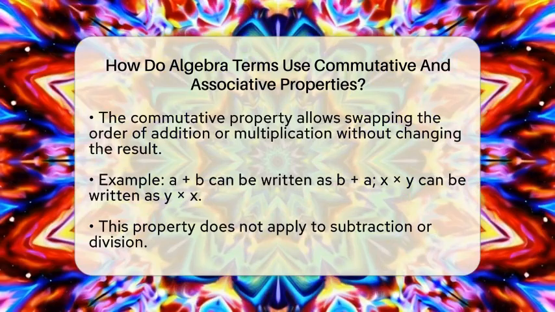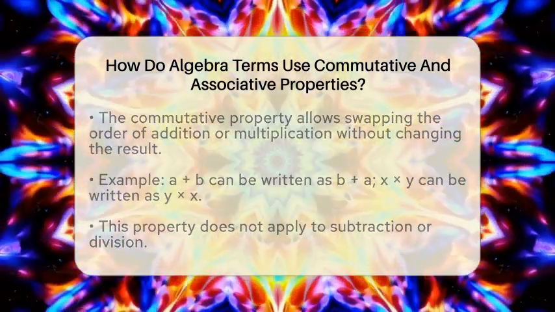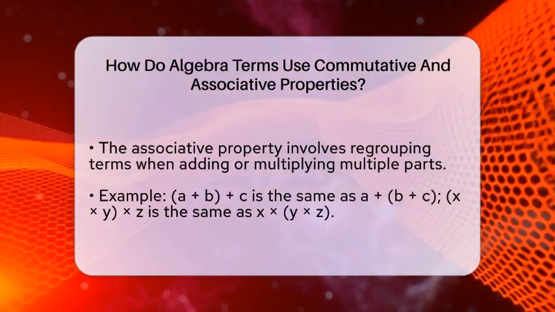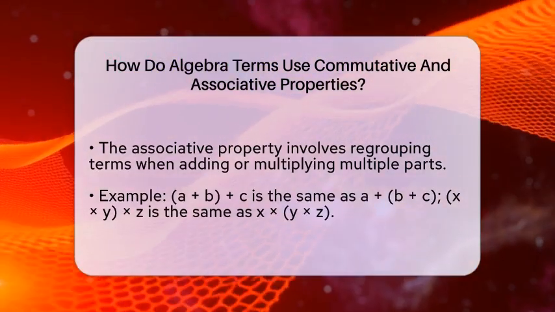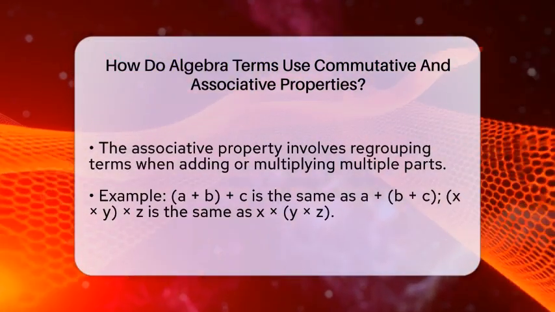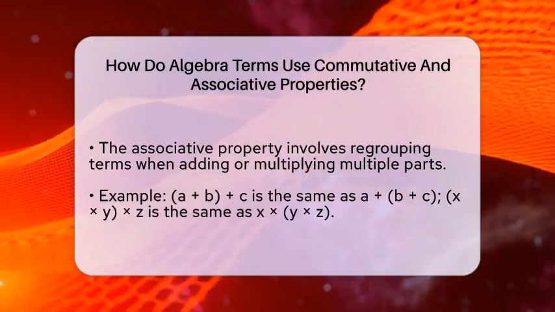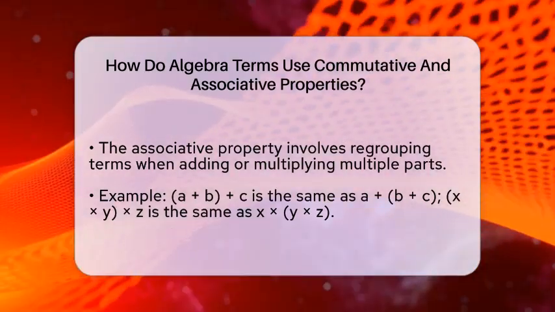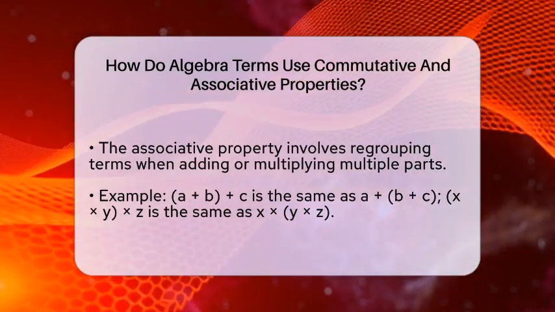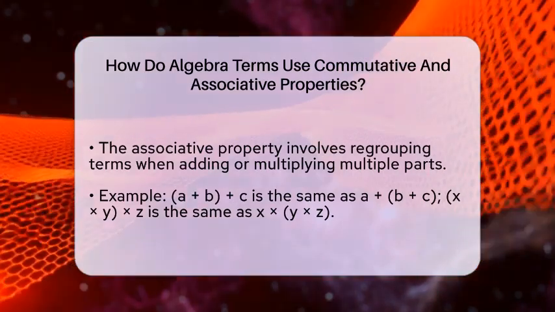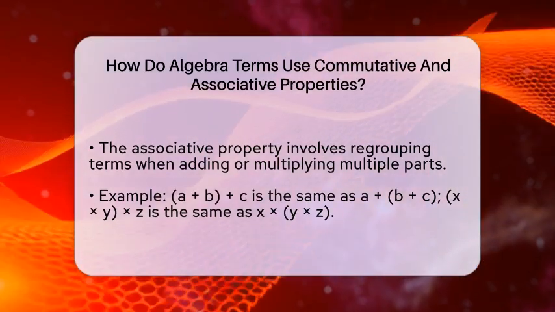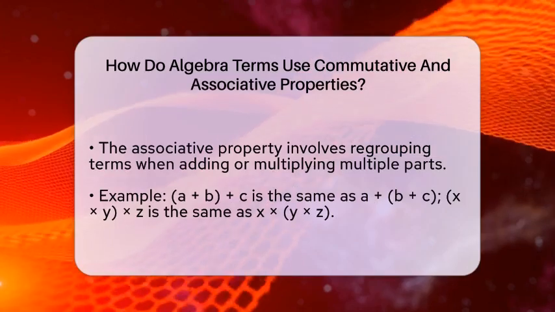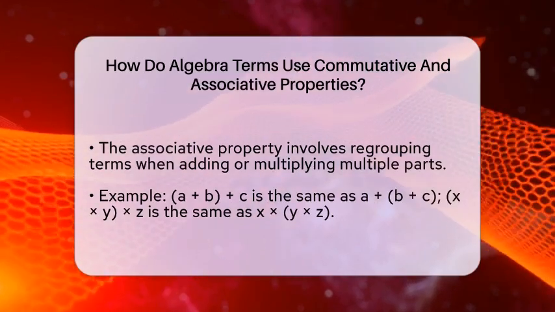The associative property is about grouping. It tells us that when adding or multiplying 3 or more terms, the way we group them doesn't change the answer. For example, if you have a plus b plus c, you can group a and b first or b and c first. So, a plus b plus c is the same as a plus b plus c. The same idea applies to multiplication, like x times y times z equals x times y times z. This makes it easier to simplify expressions by choosing the best way to group the terms.